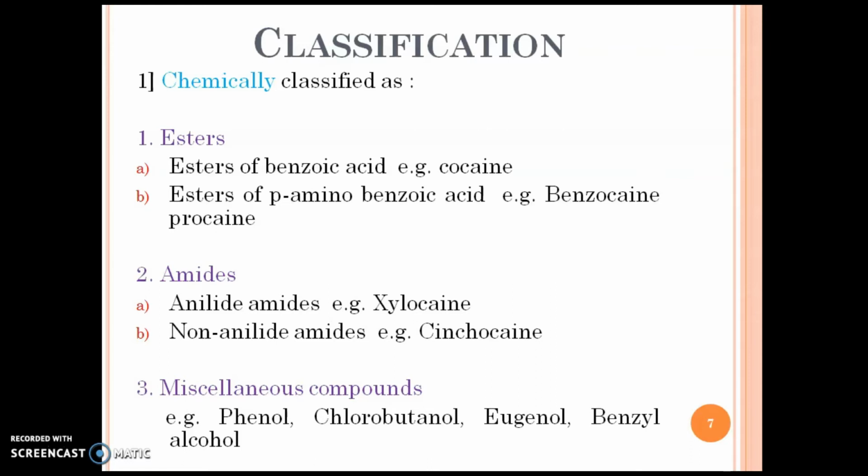Esters are again classified as A. Esters of benzoic acid, for example cocaine, and B. Esters of para-aminobenzoic acid, for example benzocaine and procaine. Amides are subclassified as A. Anilide amides, for example xylocaine, and B. Non-anilide amide, for example cinchocaine. And examples of miscellaneous compounds are phenol, chlorobutanol, argonol and benzyl alcohol.